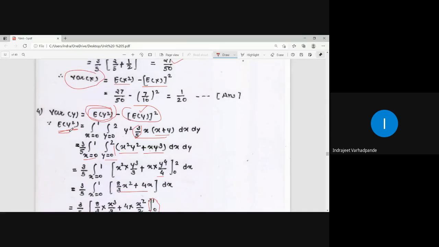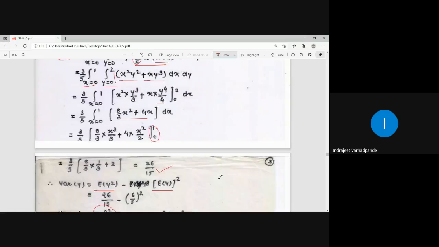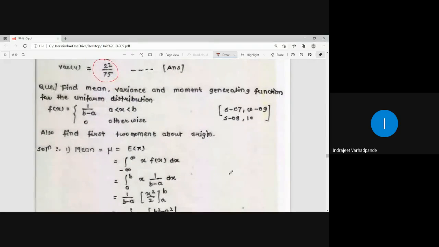And from that, I tried to calculate the value for variance of x and variance of y. So this was one of the examples related to the joint distribution wherein I calculated the value for expectation of x, expectation of y, variance of x and variance of y.